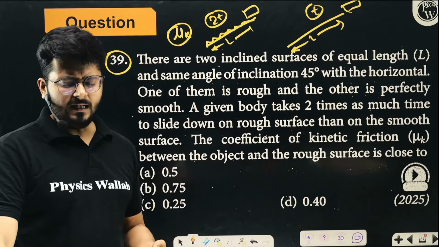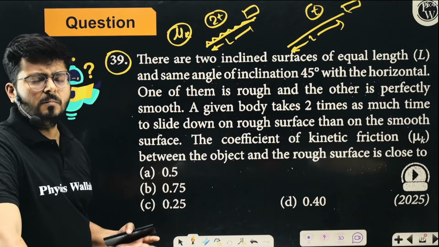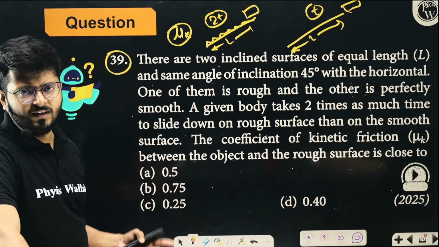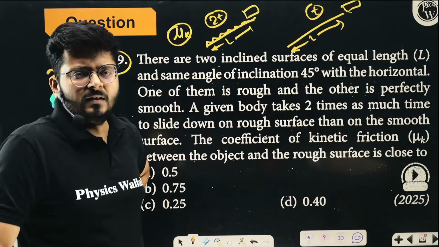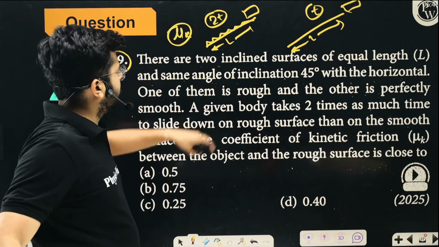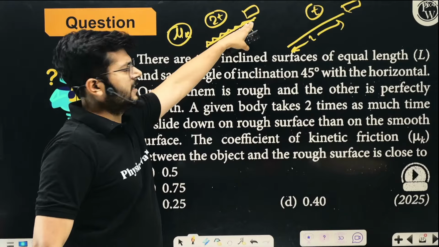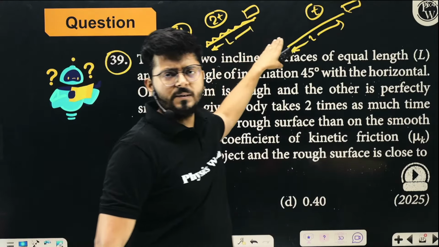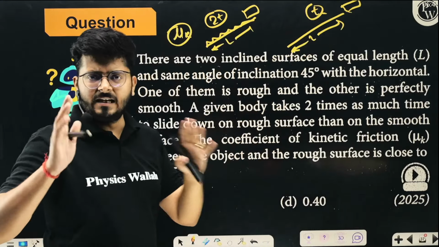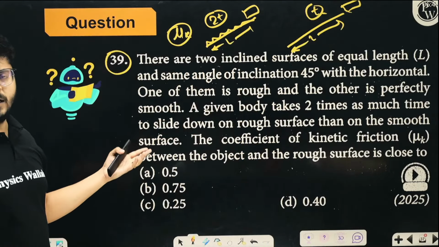Now, conceptually, this problem has nothing more, right? You can solve it very, very easily, right? You have to solve basic equations, and go ahead with it, right? Because you see that we know the displacement is same. S on the rough surface, displacement of the rough surface is same as displacement on the smooth surface. That is same, right? So S is half a t square, plus u t.